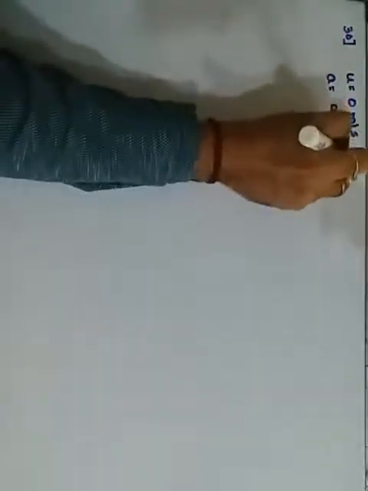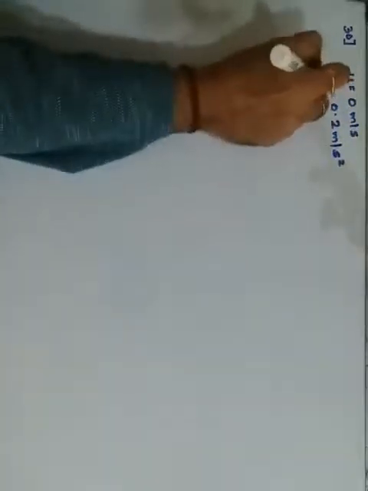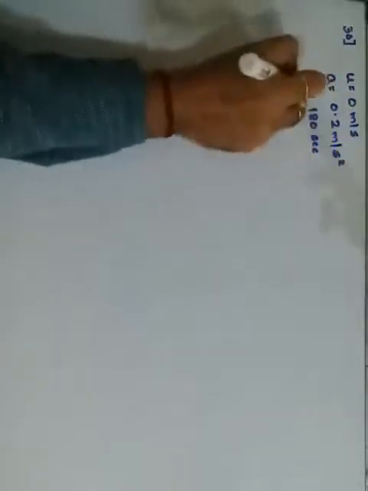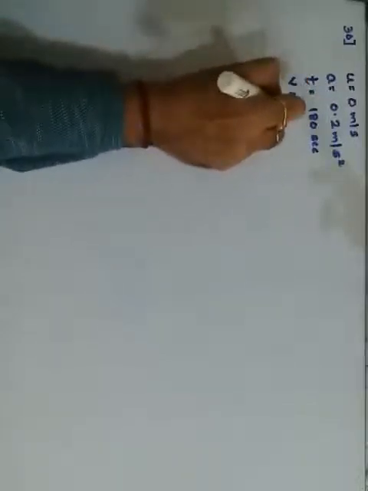Question number 30. It says a bus starting from rest, means u is 0 meters per second, moves with a uniform acceleration. Acceleration is given as 0.2 meters per second square for 180 seconds. Time given is 180 seconds. Find the speed. Speed is v and the distance is s.